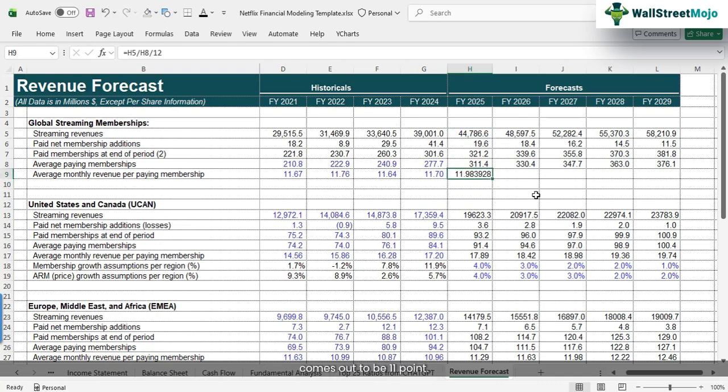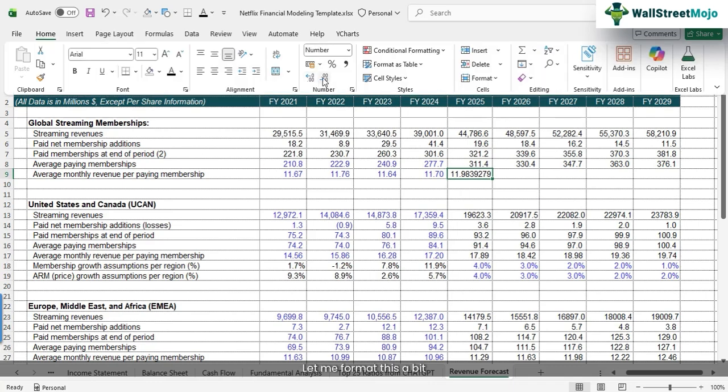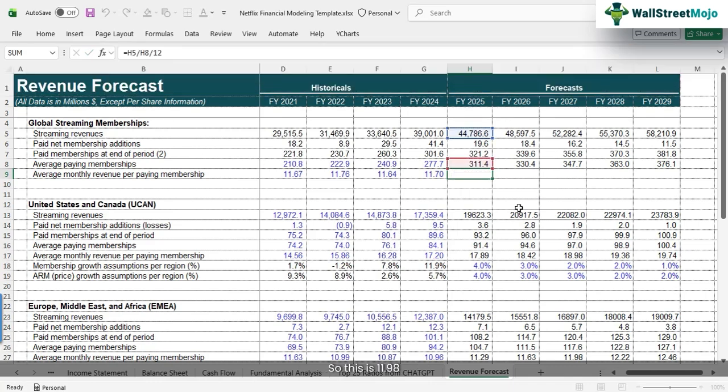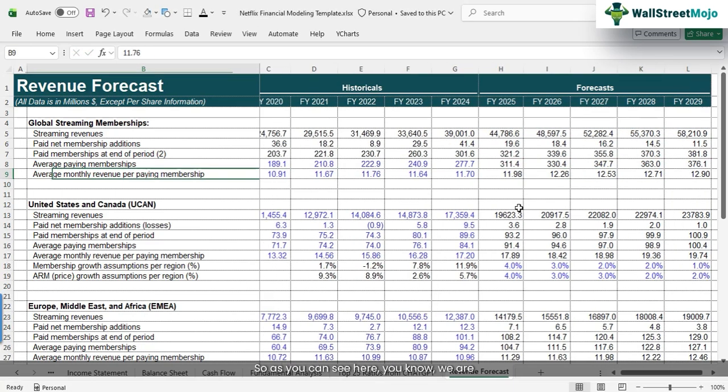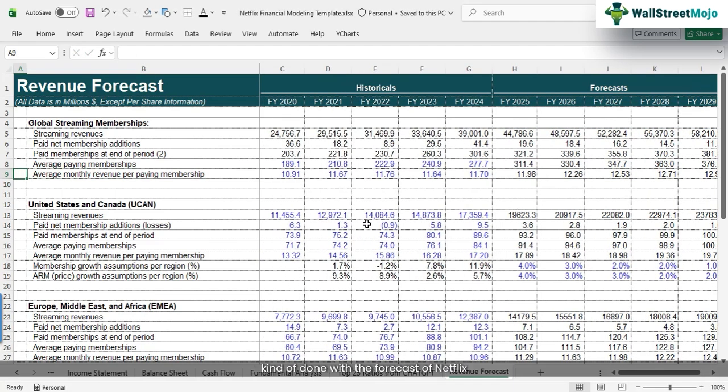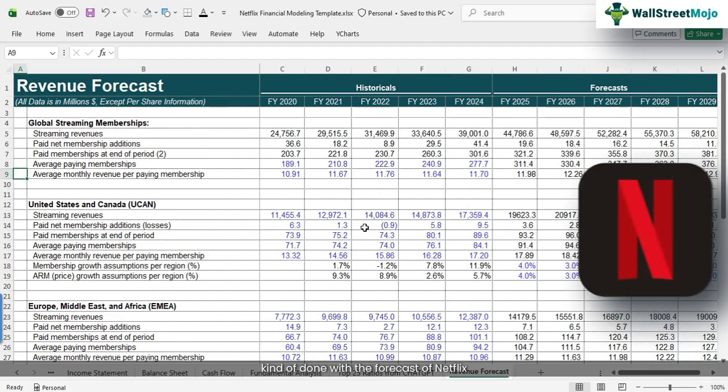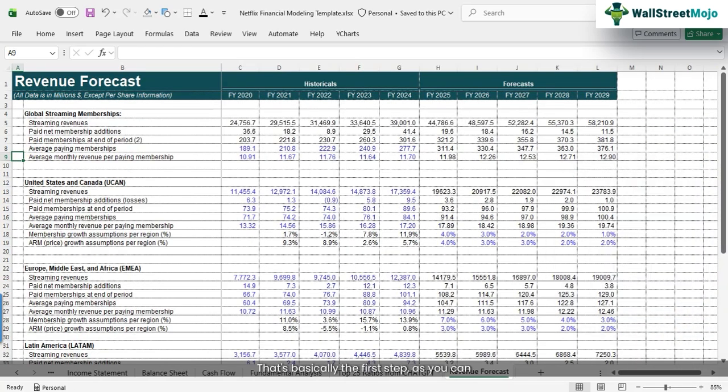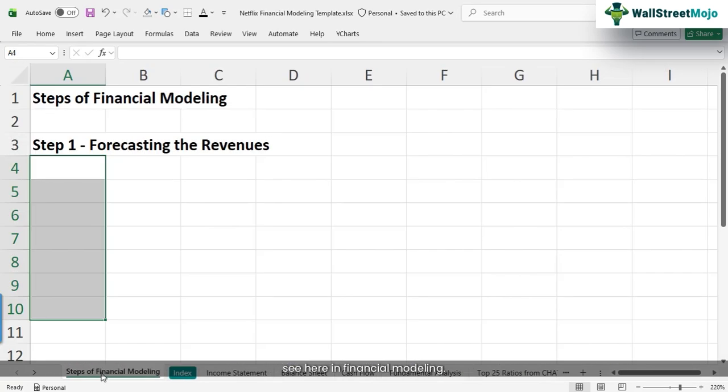Okay, so it comes out to be 11 point. Let me format this a bit as well. Okay, so this is 11.98 and it keeps on increasing year over year. So as you can see here, we are kind of done with the forecast of Netflix revenue. That's basically the first step, as you can see here in financial modeling, forecasting the revenue.